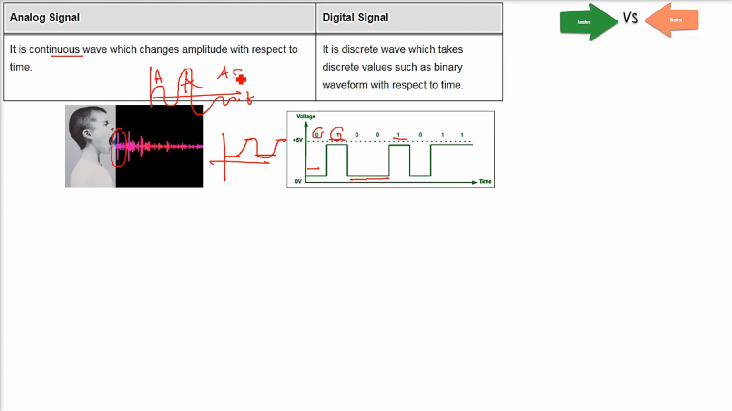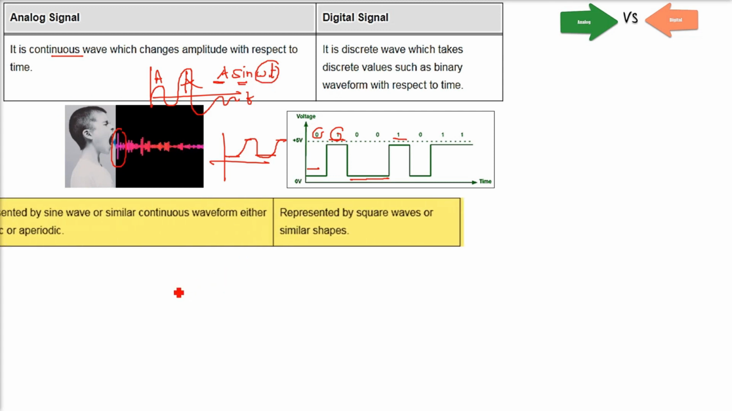And if I take you to A sin omega t, it is an analog signal, so it will produce an analog signal. Sine can give you all the values with amplitude, where A is the amplitude. Not in a digital signal.